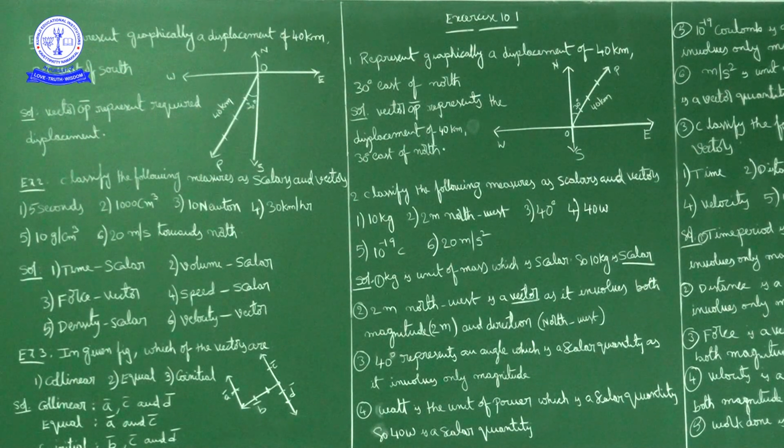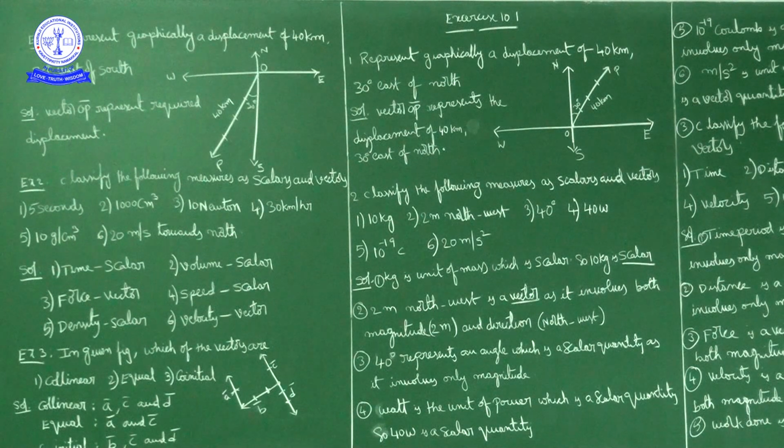Two or more vectors are collinear if they are parallel to the same line, irrespective of their magnitude and direction.